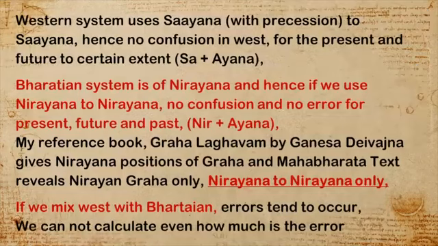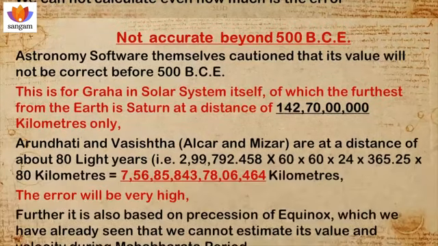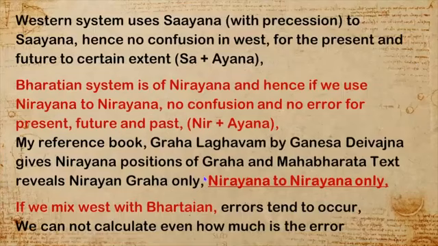And the third point is what the best method is, I want to explain. I have used my reference book, Grahalaghavam by Ganesha Daivajna. It describes the Nirayana positions of the Grahas. And the Mahabharata text of Veda Vyasa reveals only Nirayana Grahas. So I calculated the Graha positions from Nirayana to Nirayana. So I need not use precision of equinox.